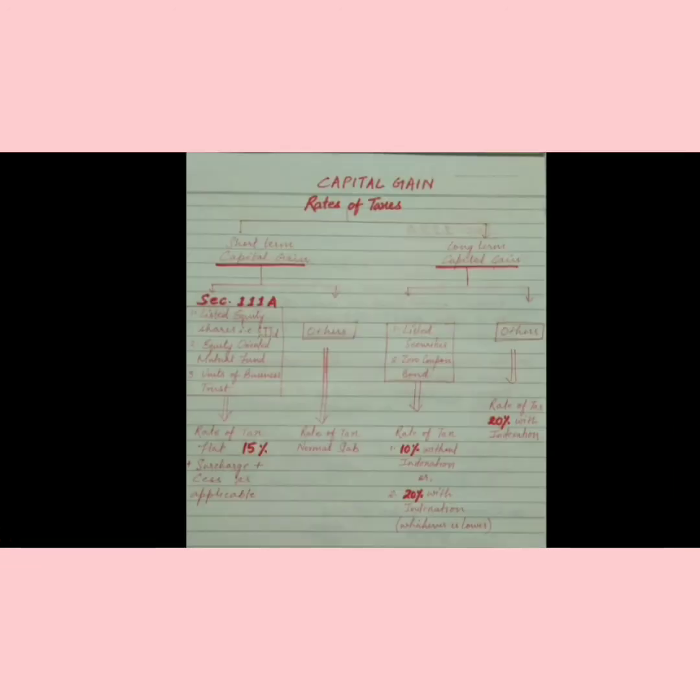Now I hope this chart is clear to you all, how the rates of taxes are charged in capital gain. That is 15%, then normal slab, and for long-term capital gain 10%, 20%, and for the other long-term capital assets 20%. You must remember this chart because we have to calculate tax as per this chart.